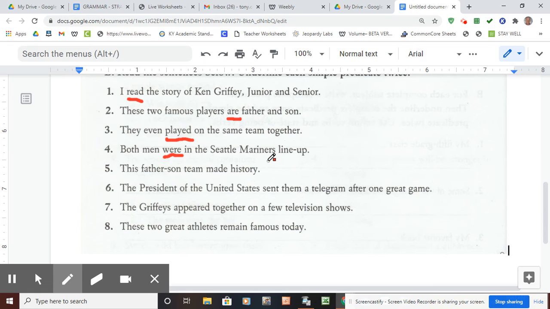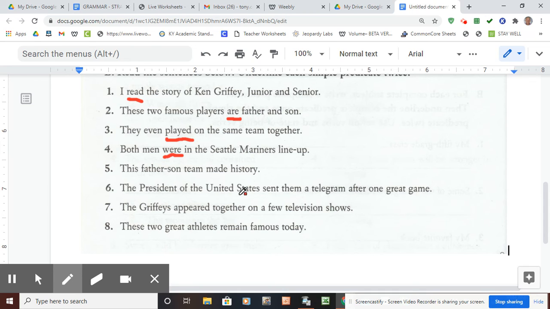It's not really action, it's a being action, so to speak. Were. Okay, the simple predicate. Now, starting with 5, I want you to write down 5, 6, 7, 8. Just write down the simple predicate, usually one word, for each of these sentences. The one word that describes what the subject's doing. And then pause and then turn this back on when you're finished and we'll check.